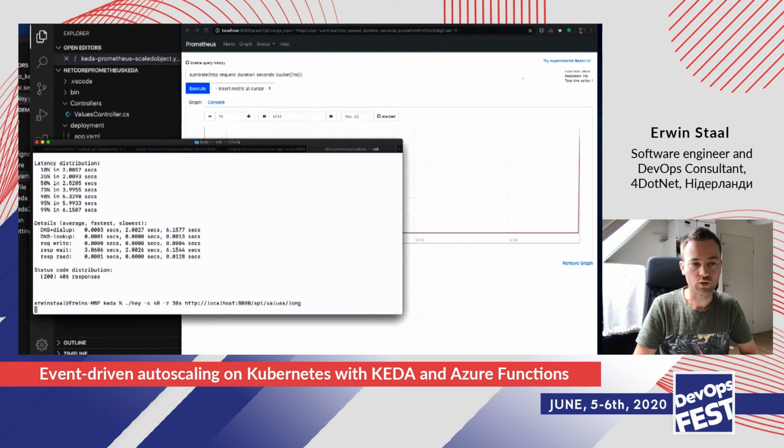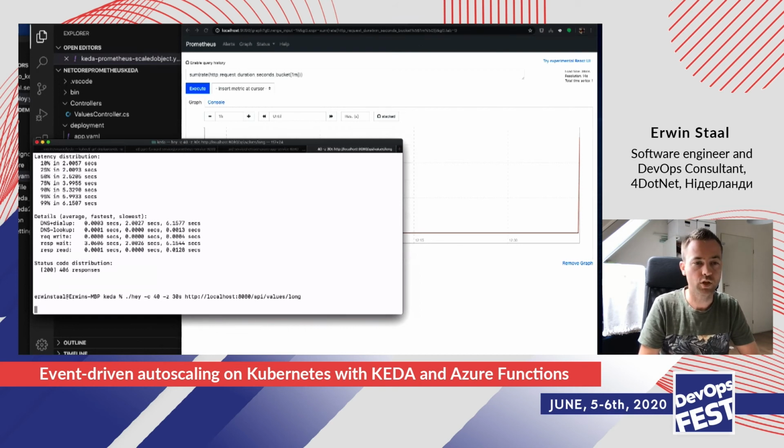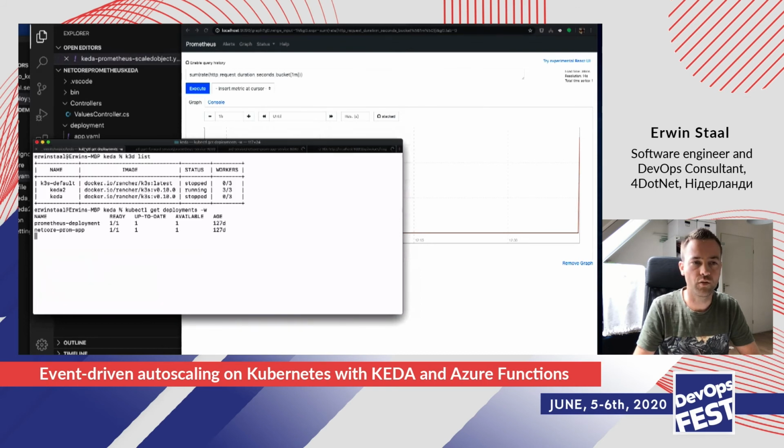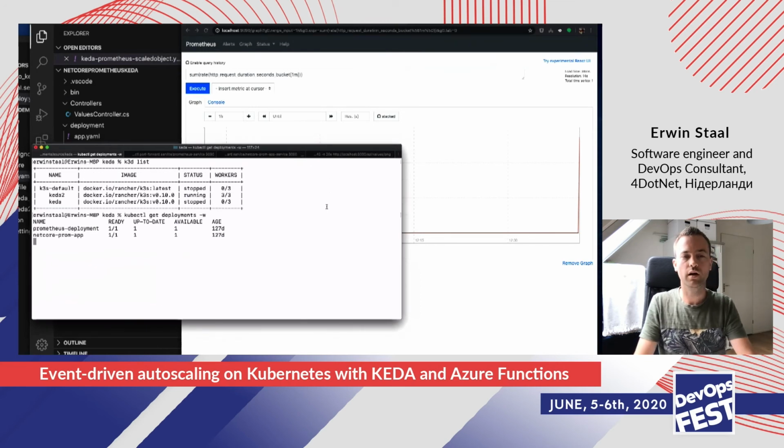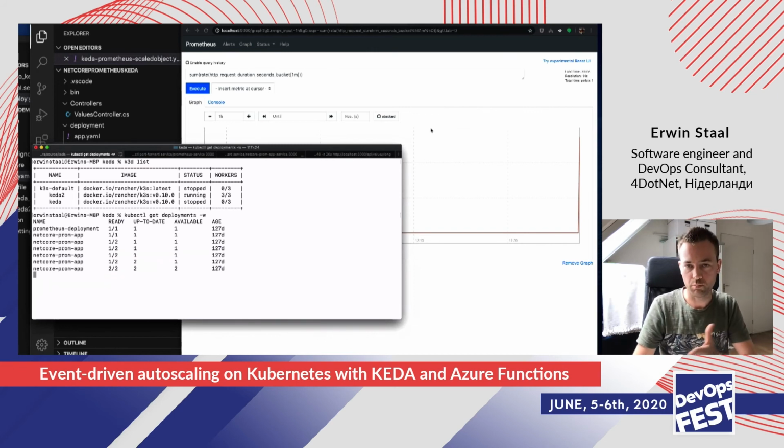To generate some traffic here, I use a tool called Hey. It's written in Go, and it allows you to call a certain URL and do some load testing with that, for example. I'm going to have that run. It will do 40 concurrent requests for the next 30 seconds. And it shouldn't take too long before KEDA sees that and starts scaling your application based on the metric.